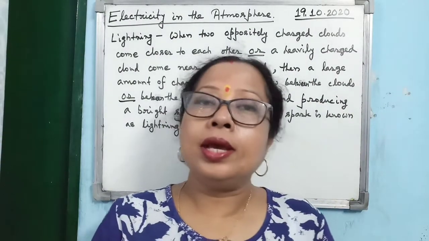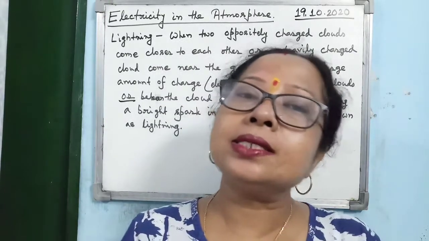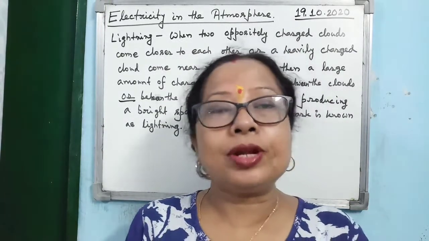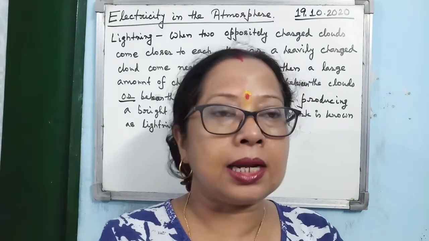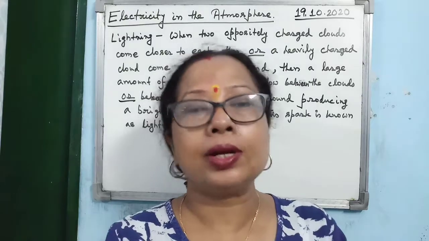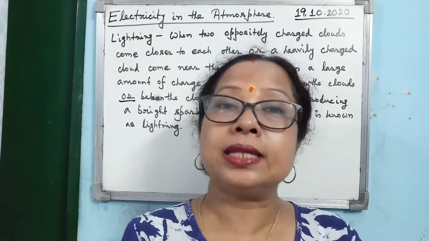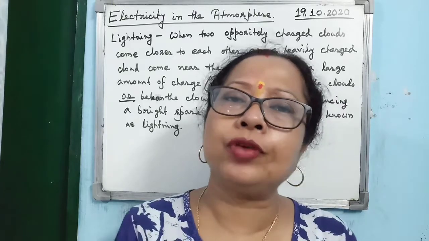Now you know that lightning is always accompanied by thunder. Now what is thunder? Whenever this electric spark, a large amount of charge, is flowing between the clouds or between the cloud and the ground, then what happens? In between, the air becomes very hot.